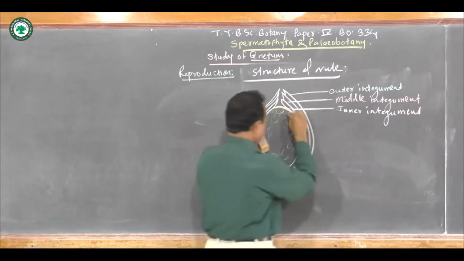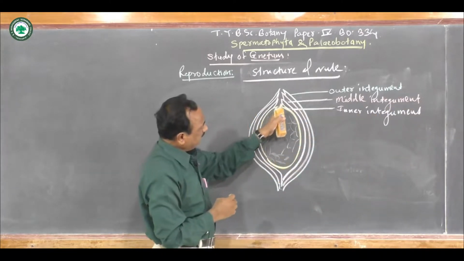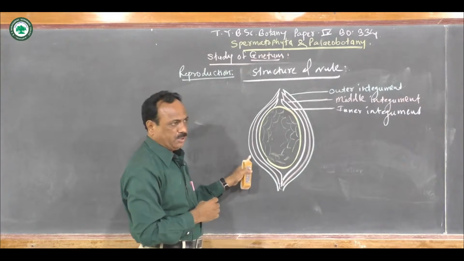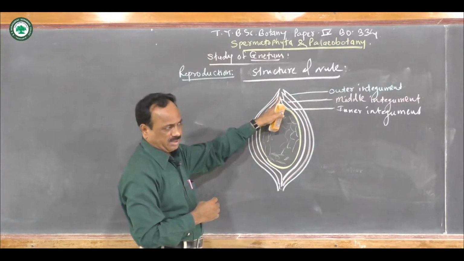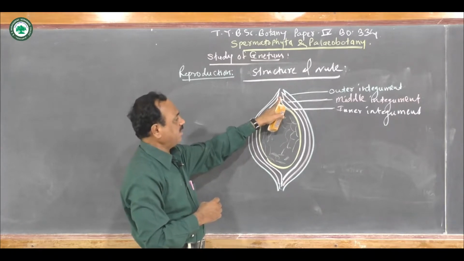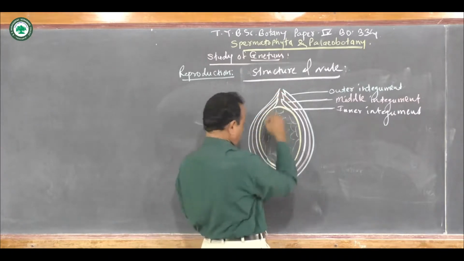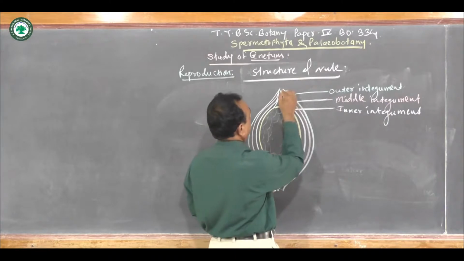So this nucellus gets covered by these 3 layers of integument on all sides, keeping a small pore or aperture or opening at one end, and that opening is known as the micropyle.